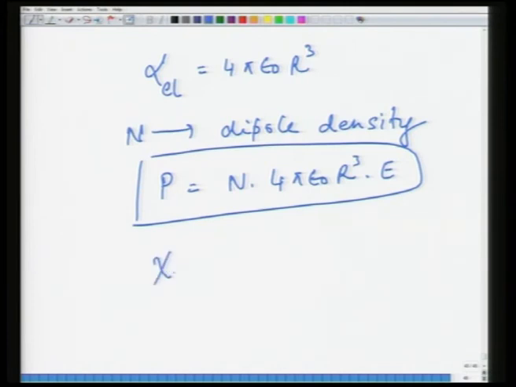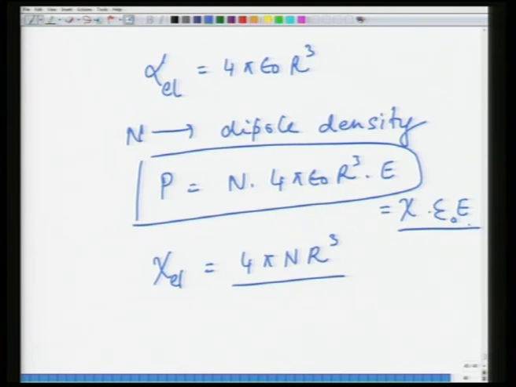So, the electronic susceptibility would be 4 pi n R cube, because P is equal to, you can equate it to chi epsilon naught E. So, this gives rise to what is called susceptibility. Basically, the higher the radius of the atom is, the higher the susceptibility and the polarization of the material would be. This also shows that you have a linear relationship between the polarization and electric field, at least for this particular mechanism.